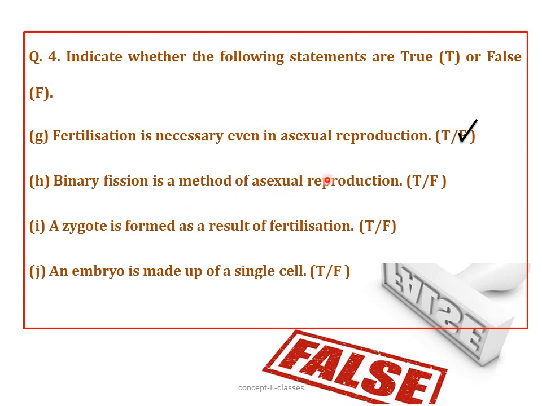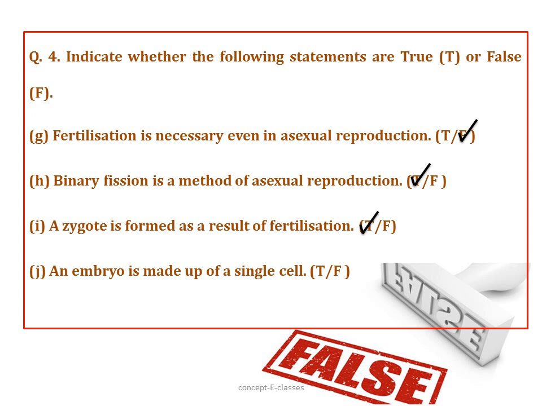Binary fission is a method of asexual reproduction. Is it true or false? It is true. We studied two methods of asexual reproduction. One was budding and the other was binary fission. I. A zygote is formed as a result of fertilization. Is it true? Yes, it is true. Zygote is formed from the fusion of a sperm and an ovum, and this process is called fertilization.